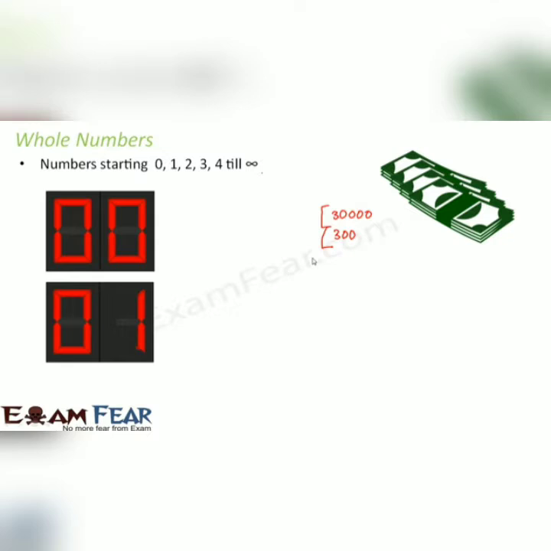So as the number of zeros increase, the value of that number increases considerably. Even one more zero makes a difference. There is a huge difference between 30 and 300, but there is just a difference of a zero. So zero plays a very critical role, and when you think of money, you get to know its importance all the more, because you can very easily relate to the difference between rupees 30 and rupees 300, right? So zero plays a crucial role.